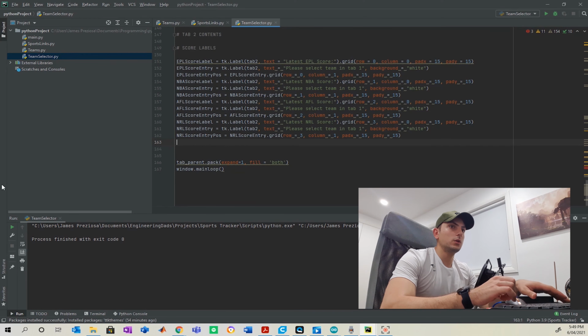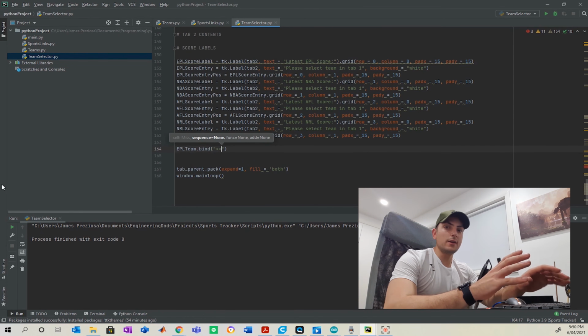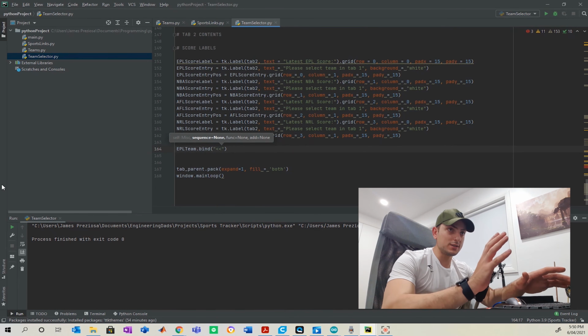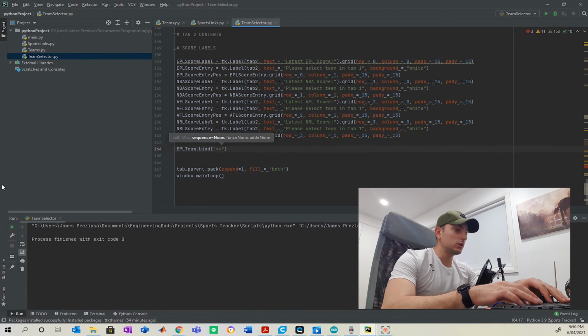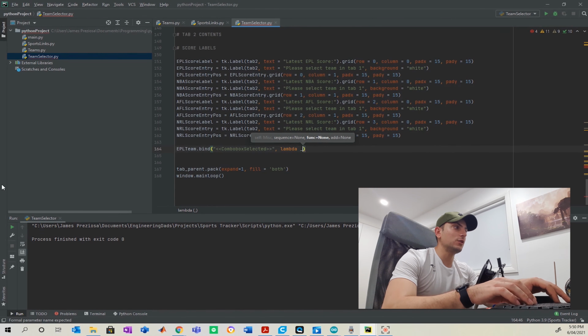Okay. So now once we've done that, we're going to actually make this thing come to life. So we're going to use a binder function, right? And the beauty about this is you can use binders to detect when combo boxes are selected. So we're going to use these two arrows here and write combo box selected. And I'm going to use a lambda here because we're not using any built-in functions. We're using functions that we've built. Therefore, needing to use a lambda function.